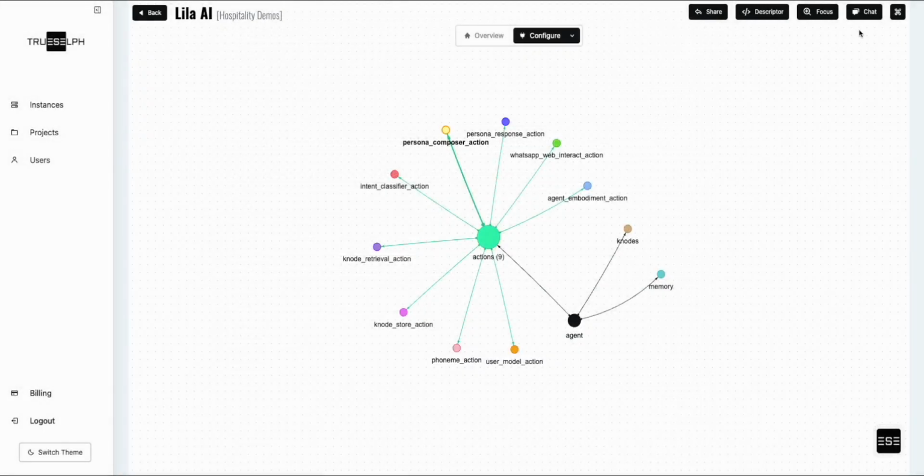So now I'm going to take you through a chat with Lila. The premise is that Lila's interacted with this fictitious guest that I'm going to be role playing as. His name is John, and he has a family, and he stayed at the resort in the past. So Lila's going to pick up on the conversation because she's actually going to be remembering him. She maintains a user model for every single user, and from that particular user model, we were able to tell Lila what specific things to remember about our guests, so that we can personalize recommendations and interactions moving forward.